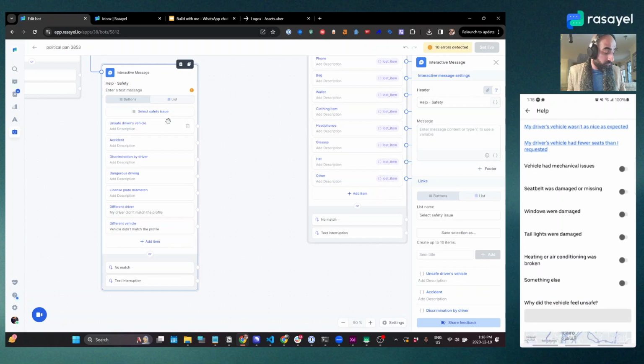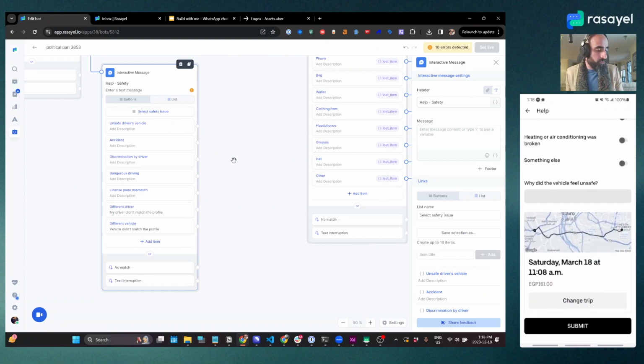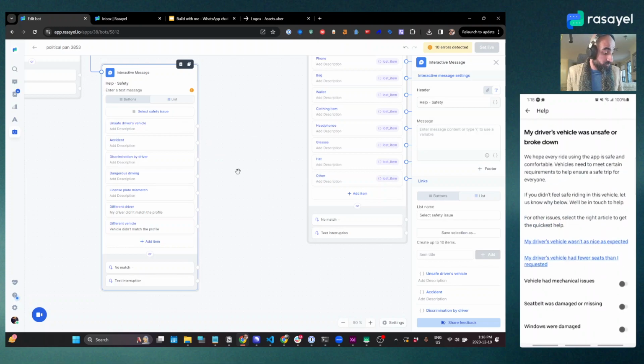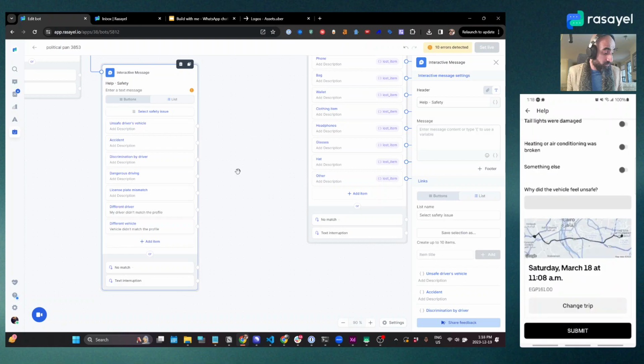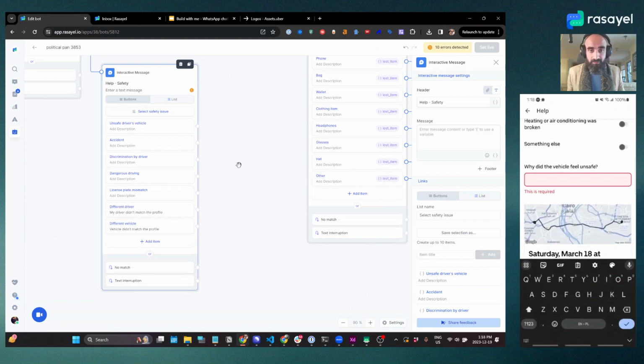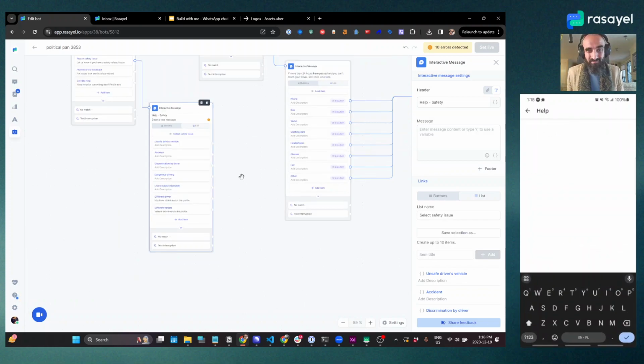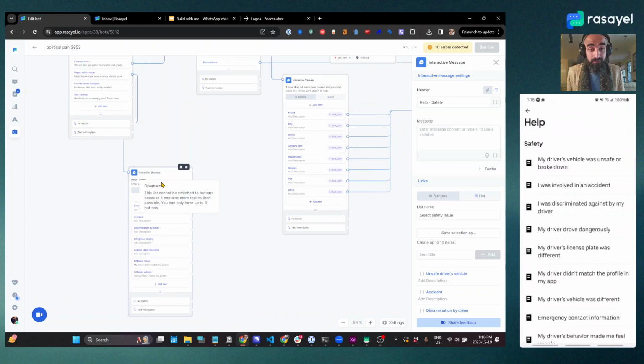Okay, so it basically goes on and on with more and more options. And then let's say I can say vehicle had mechanical issues. And if I click on submit, why did the vehicle feel unsafe? I'll enter some information. Okay. All right, let's do that.